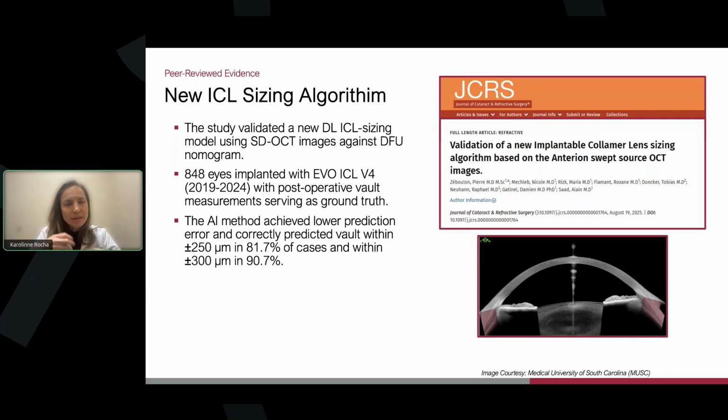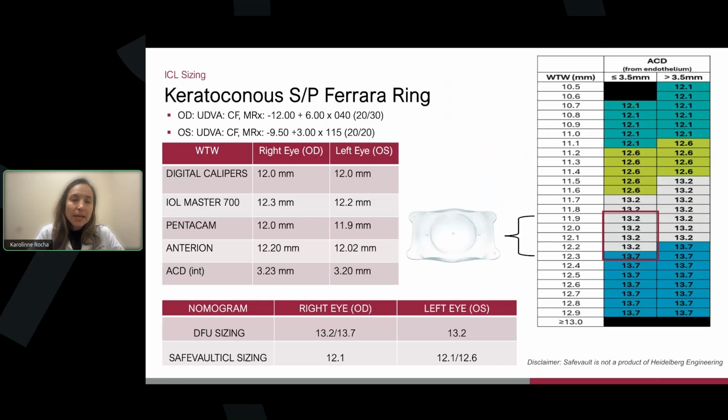It's really easy. We're not using immersion or UBM, not touching the eye, it's a very quick measurement. I actually had a few patients in clinic today where we used the new ICL sizing algorithm. I just want to share one of our cases. This is a patient with a history of keratoconus who had a Ferrara ring in Brazil, and now he is in the United States.